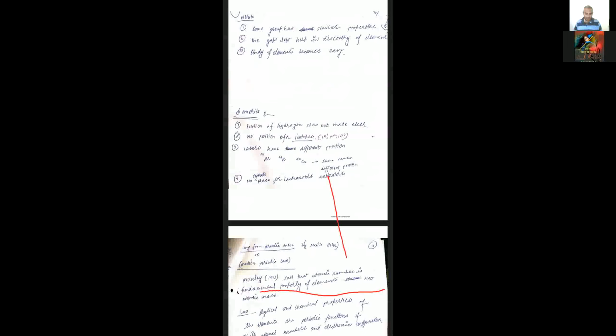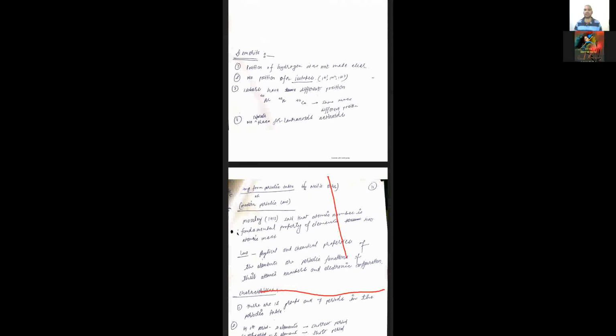And what are the limitations of the Mendeleev periodic table, student? This model failed when Moseley did the X-ray experiment on the elements. Moseley found that the main character of the elements is not the atomic mass. He found that the main character of the elements is the atomic number. So after the discovery of the atomic number, the proton, this model completely failed.